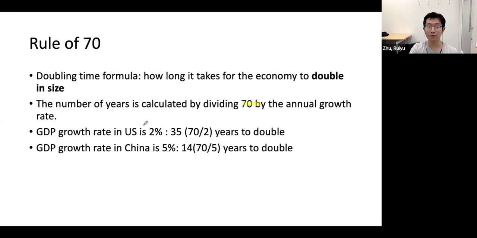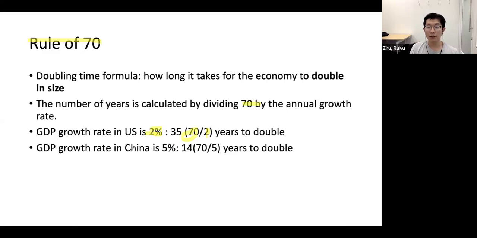For example, the US has a steady growth rate of 2% each year, which means it will take 35 years to double in size. The 35 is given by 70, which comes from the rule of 70, divided by 2, which comes from the 2% growth rate. So for the US economy, it takes 35 years to double.